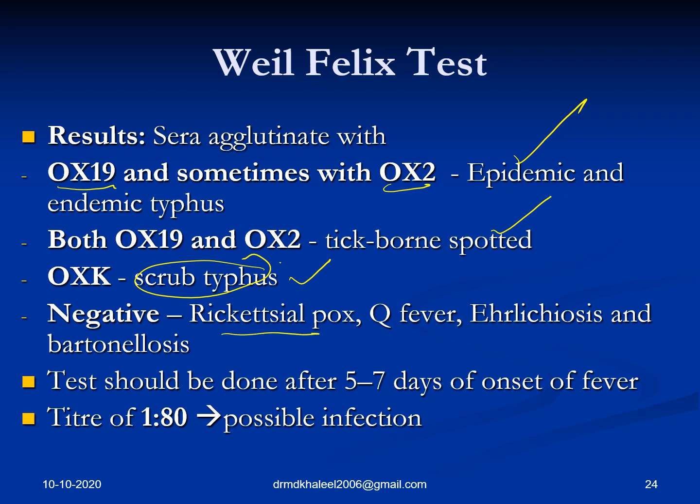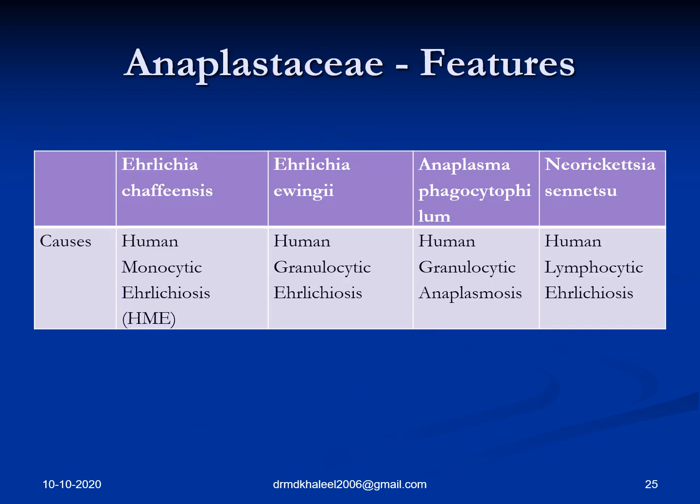Negative for rickettsial pox, Q fever, ehrlichiosis, and Bartonella. There is no point doing the Weil-Felix test for all these four organisms causing these four conditions. What is the significant titer? 1 in 80 tells you it is a possible infection.